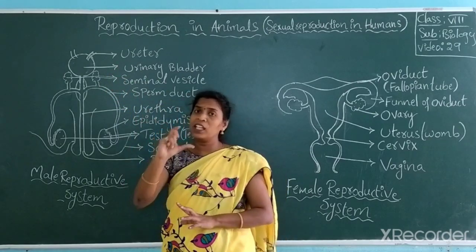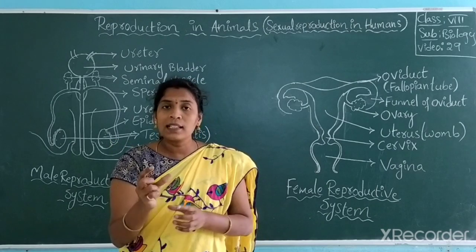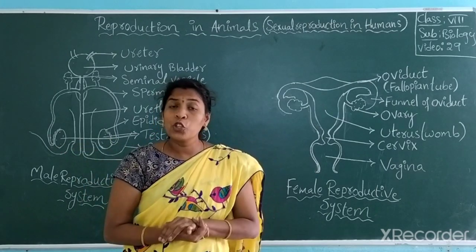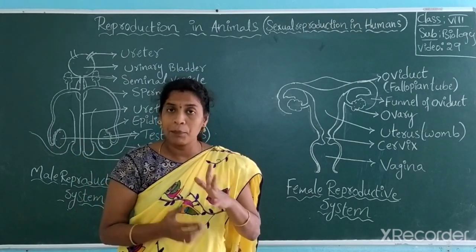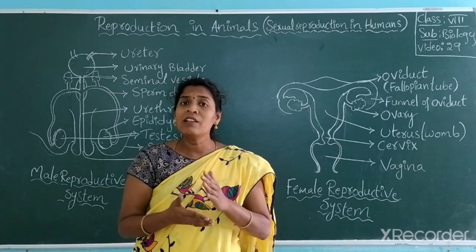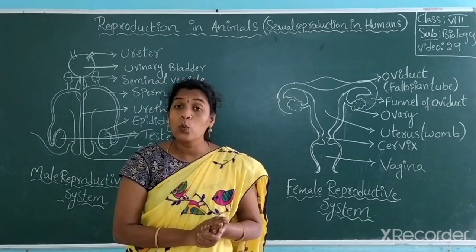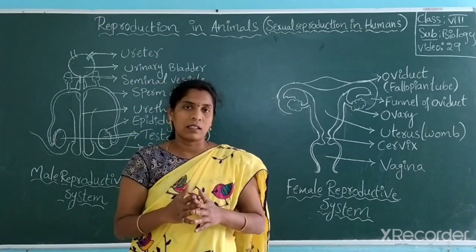What is the meaning of duct? Duct means a tube, nothing but a tube. A pipe or a tube is called a duct. So the seminal vesicle is connected to the sperm duct by the seminal duct.